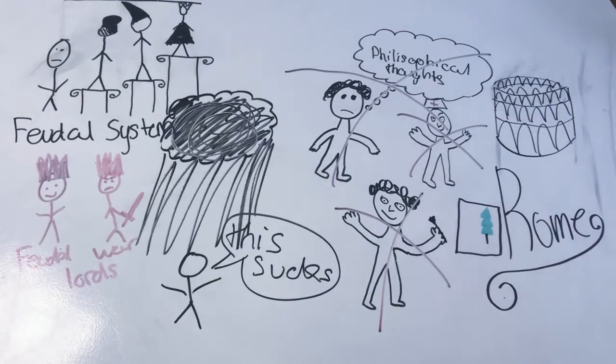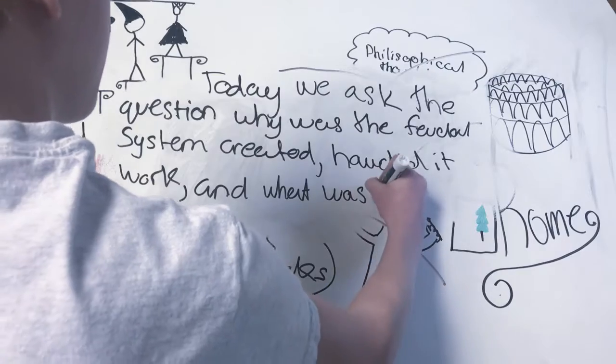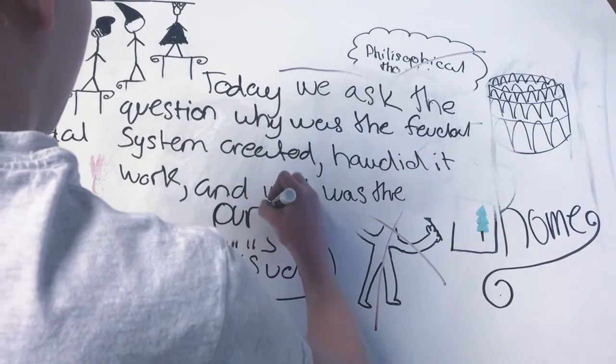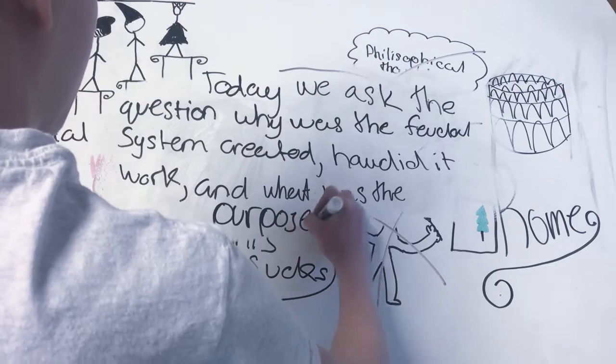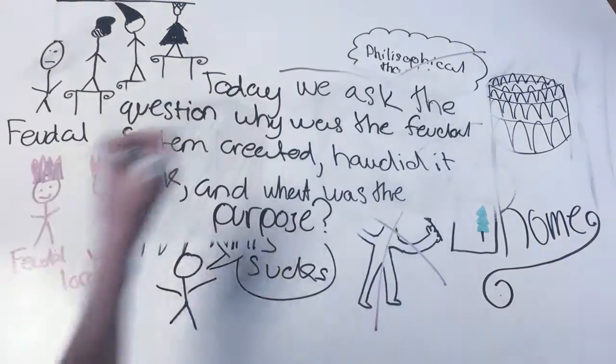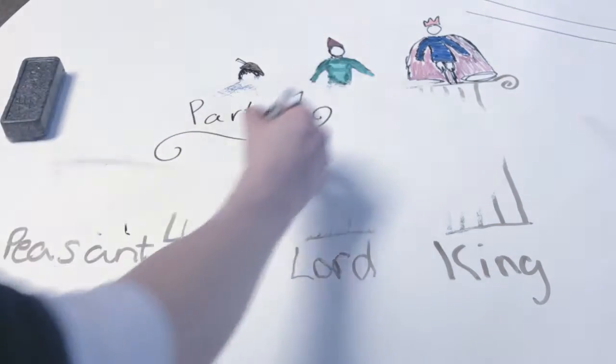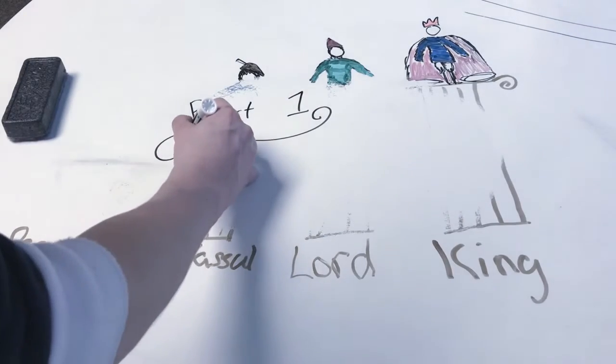Without a strong centralized government, peasants and nobles alike needed somebody to rely on for safety and protection in the age of invasion and small-scale conflict. Today, we ask the question, why was the feudal system created? How did it work? And what was its purpose? Part 1. Why was the feudal system created? And what gap was it filling?